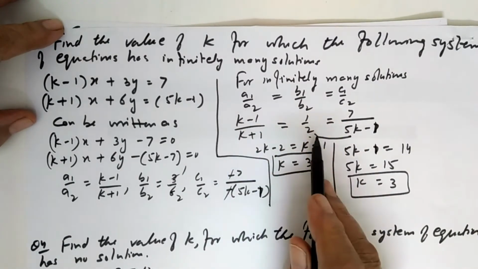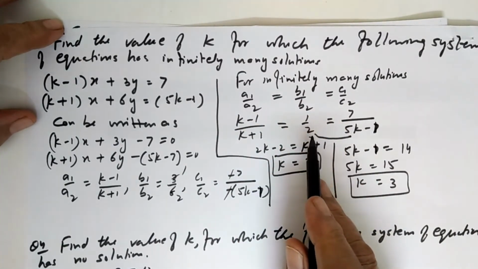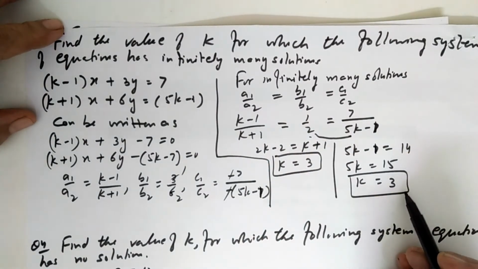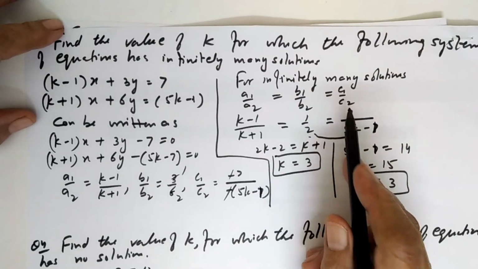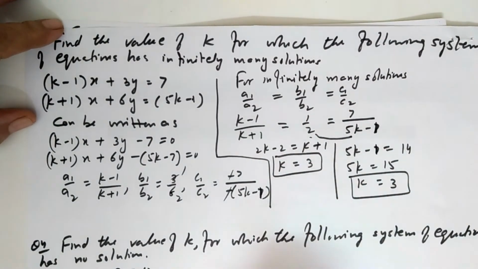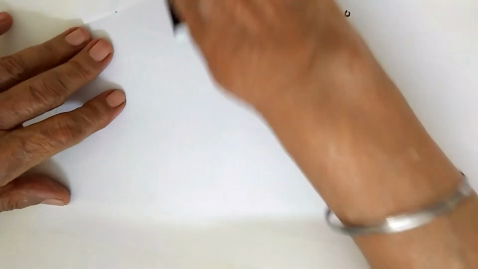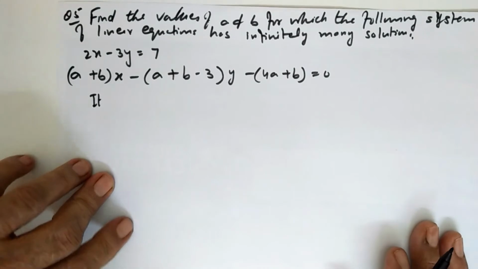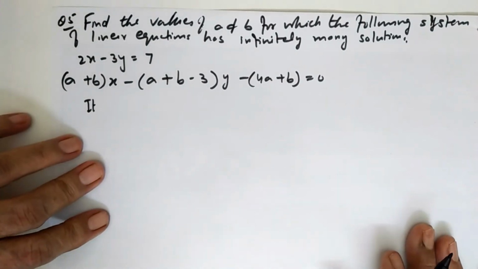k in पहले दो से हमने लिया coefficients of x and y से, वहाँ से भी k 3 आया है, and coefficients of y and constant term जो हैं वो भी 3 आया, तो our answer is k is equal to 3. Next question है, now condition is given to you,